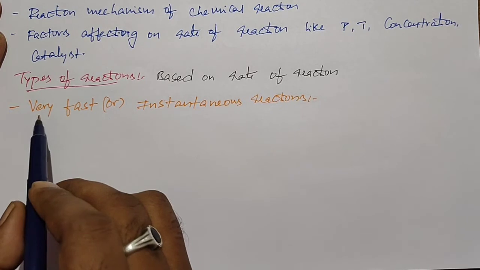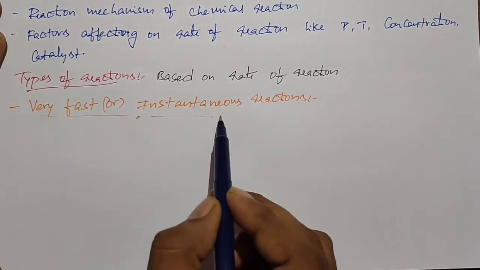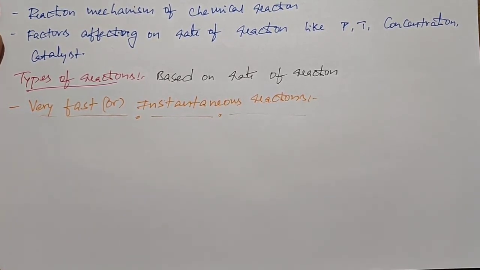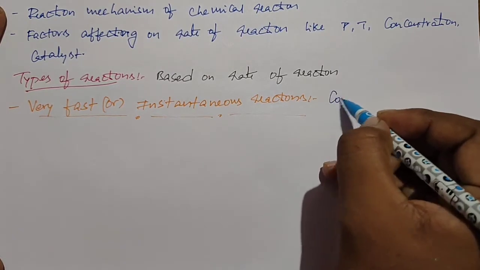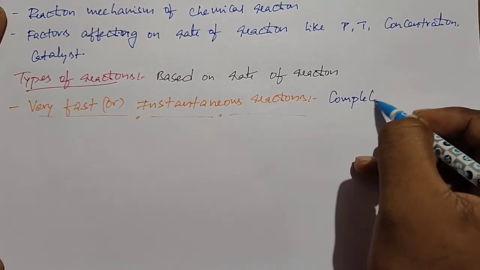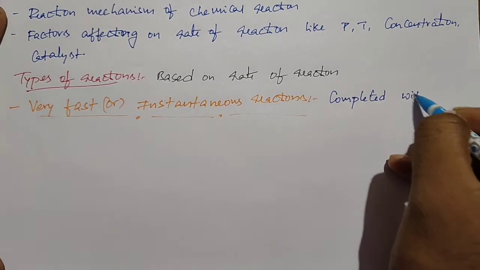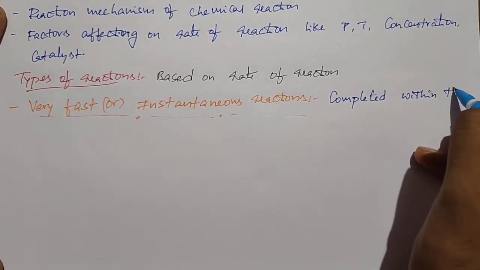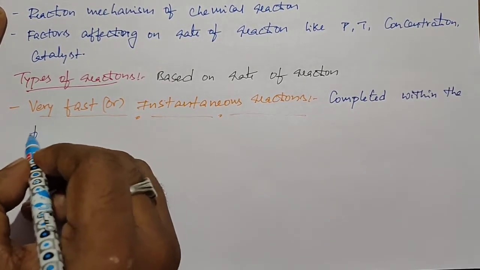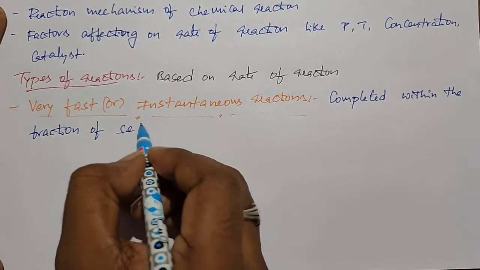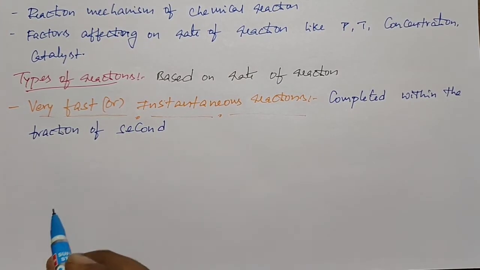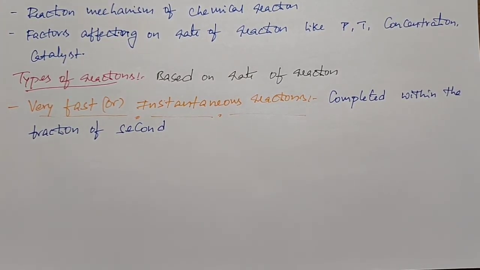The reactions which take place within a fraction of a second we call very fast reactions or instantaneous reactions. I mean, these reactions are completed within a fraction of a second.